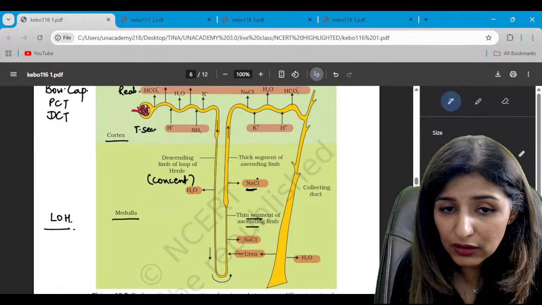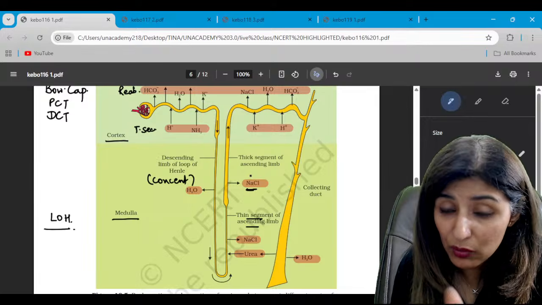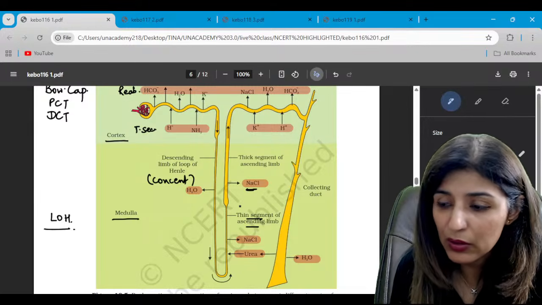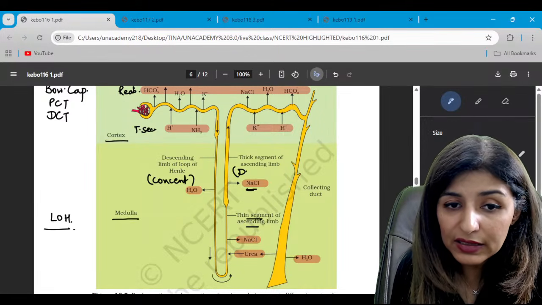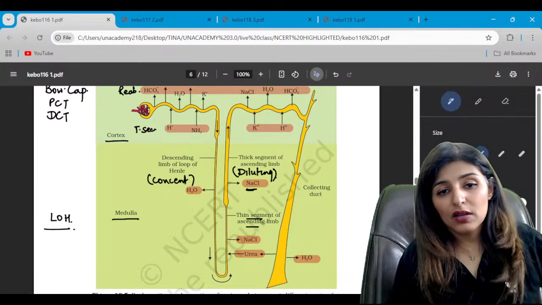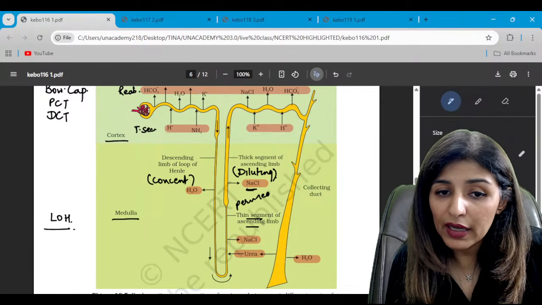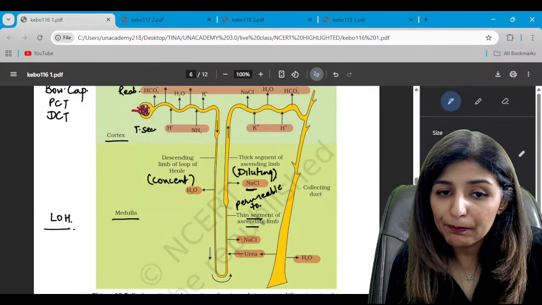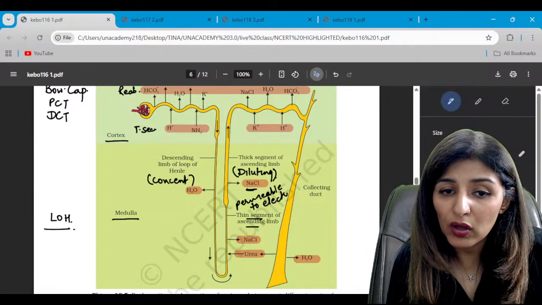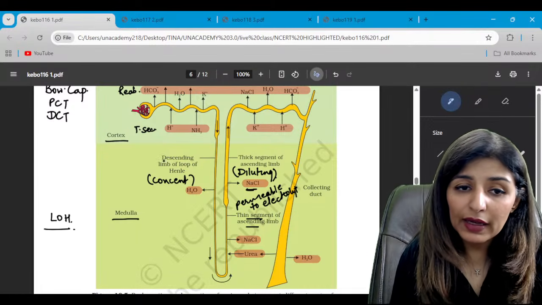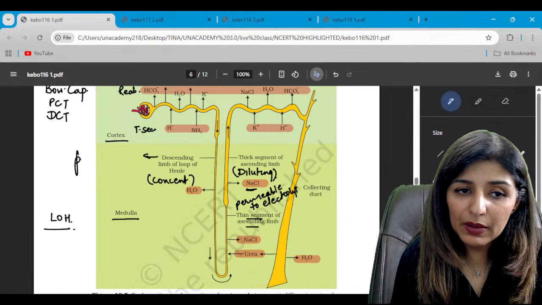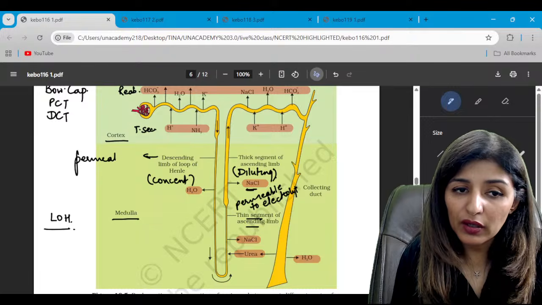While in the ascending limb, sodium chloride is coming out, so it is permeable to electrolytes, hence it is the diluting limb. Is that clear? Very important line, already a PYQ: the ascending limb is permeable to electrolytes, while the descending limb is permeable to water.